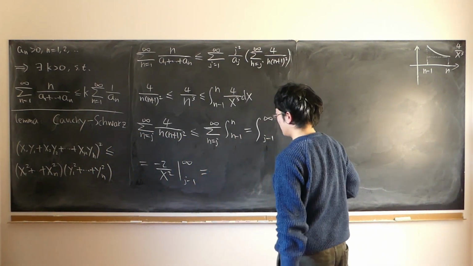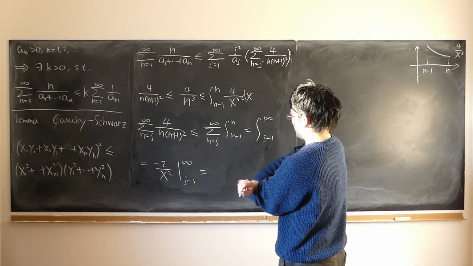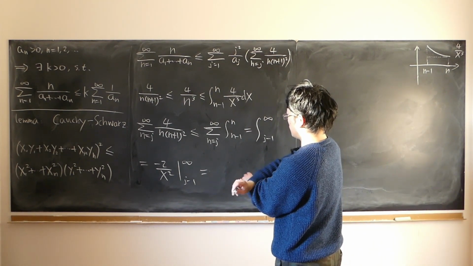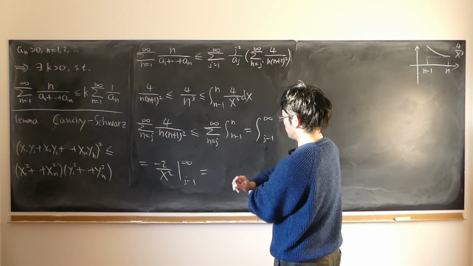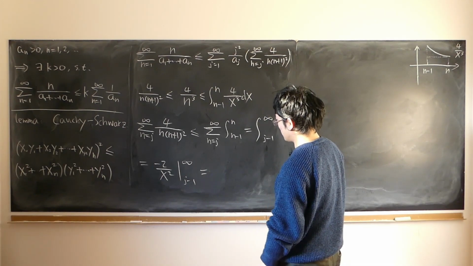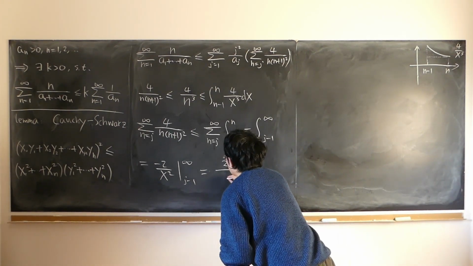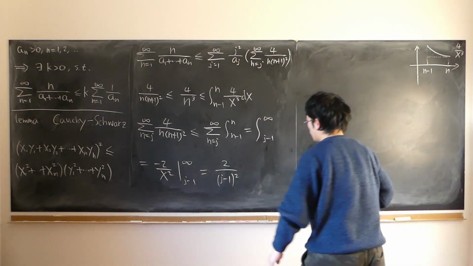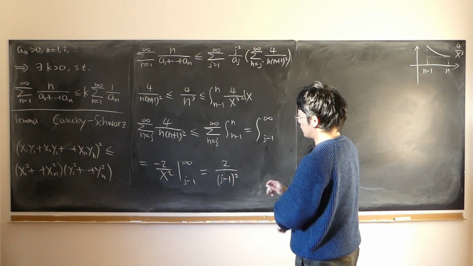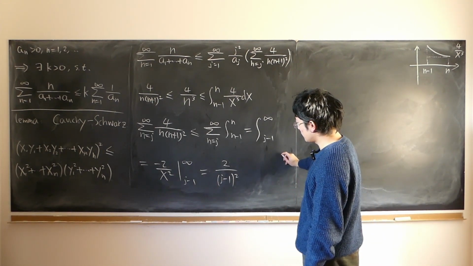That is equal to minus 2 times 0, minus, minus 2 plus 2 over, we just have 2 over j minus 1 quantity squared, if I'm not mistaken. Yeah.